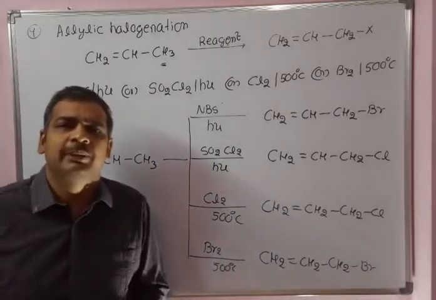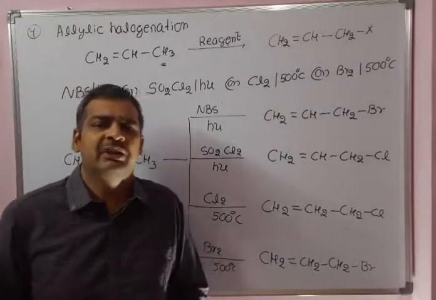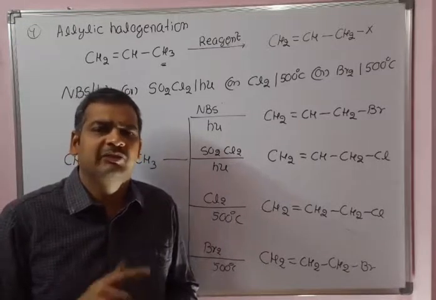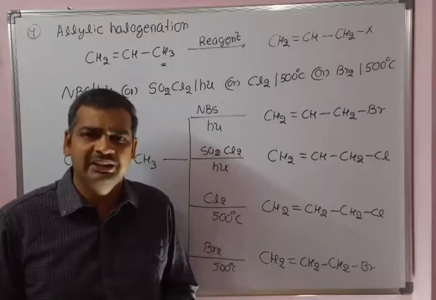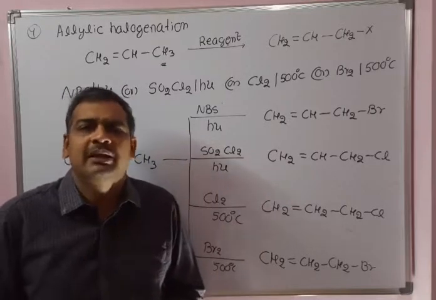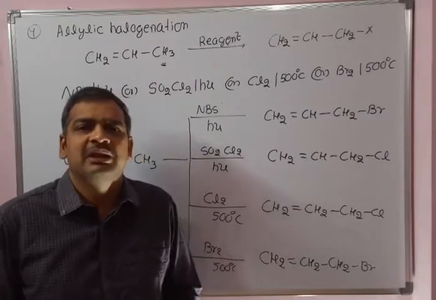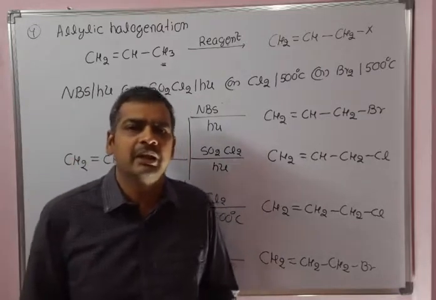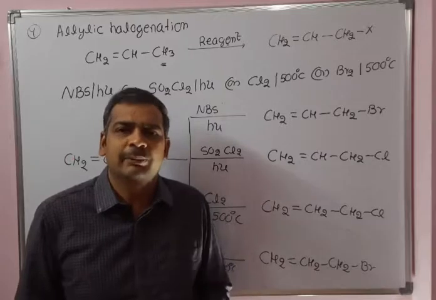So this is about the synthetic procedures for the preparation of alkyl halides. We discussed from alkanes, from alkenes, from alkynes, and allylic halogenation also. In the next class, we will discuss the remaining methods of synthesis for alkyl halides. So this is about today's class.